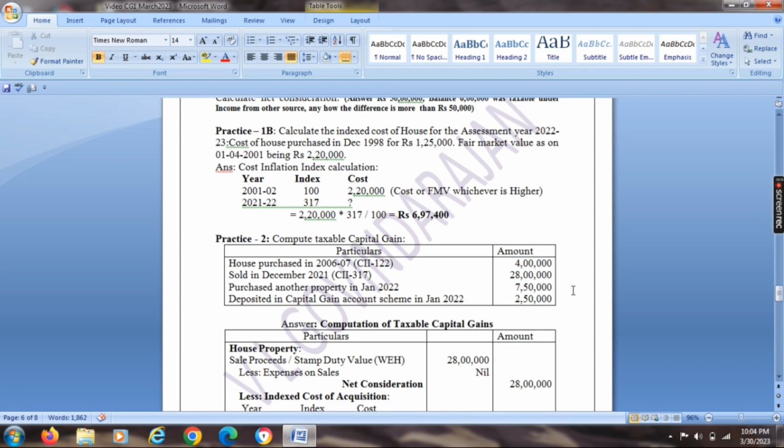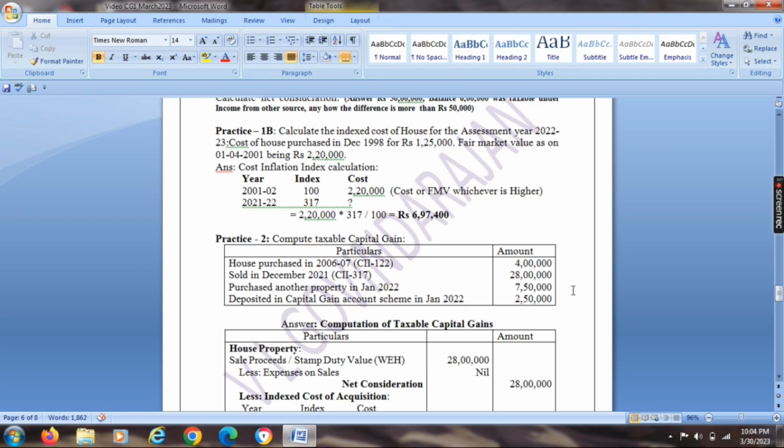For the year 2001-02, the index is 100, but for our accounting year 2021-22, the index is 317. The cost or fair market value, whichever is higher, is 2,20,000. So for 100, 2,20,000 means what for 317? Such a calculation is called indexed cost of acquisition.